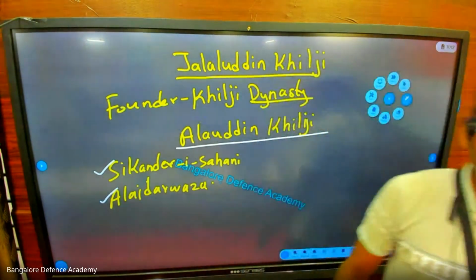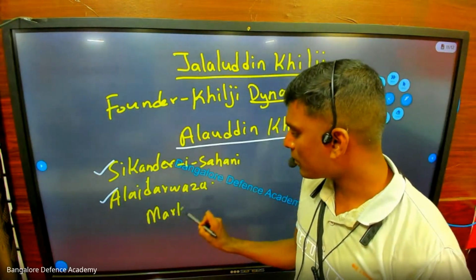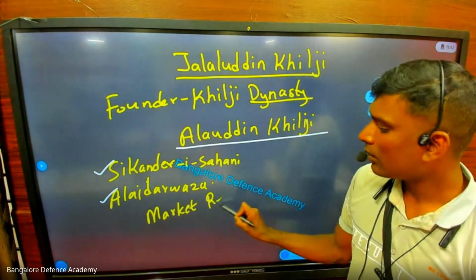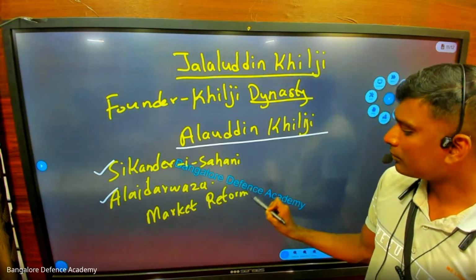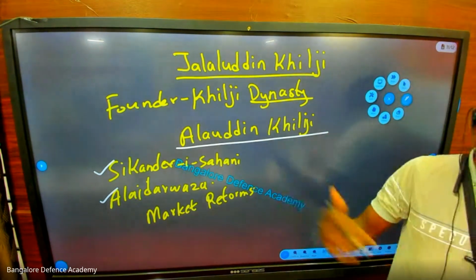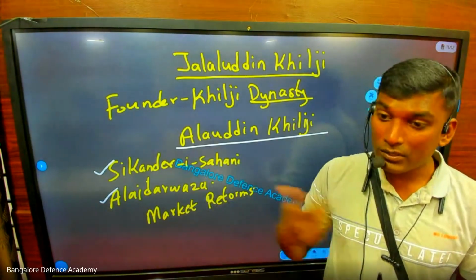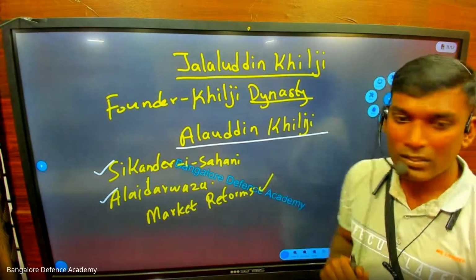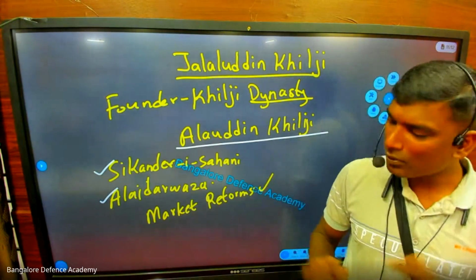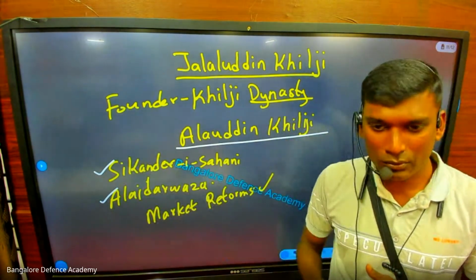Who built it? Alauddin Khilji. And then he introduced market reforms. Who introduced the Ikta system? What is the Ikta system? Alauddin Khilji says that I will not give you land. You come to me, I will give you salary. So like this the market reform system works. Then we have the weight system, all this is for the highest level of exams, not for us. Okay, so these are the two things you should remember.